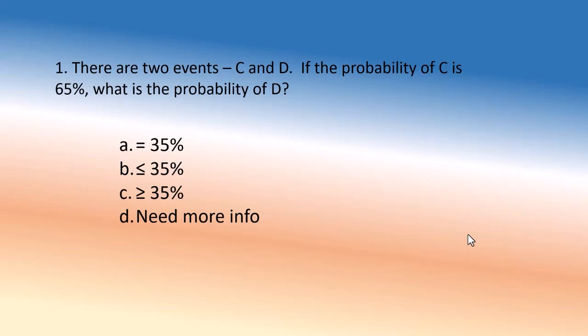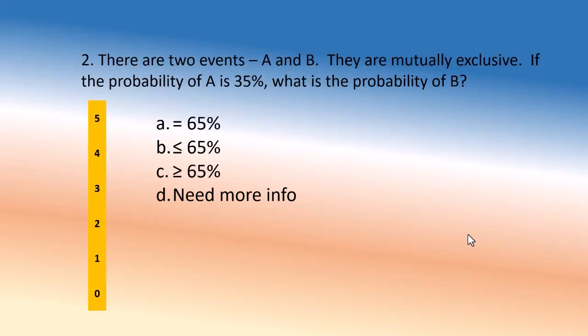Okay, so here we go. C is 65%. What is D? The problem is we do not know anything about D or the whole system. Are there more events like E, F, and G? Do they overlap? Do not overlap? Are they disjoint? So the conclusion is we just do not know. Need more information.